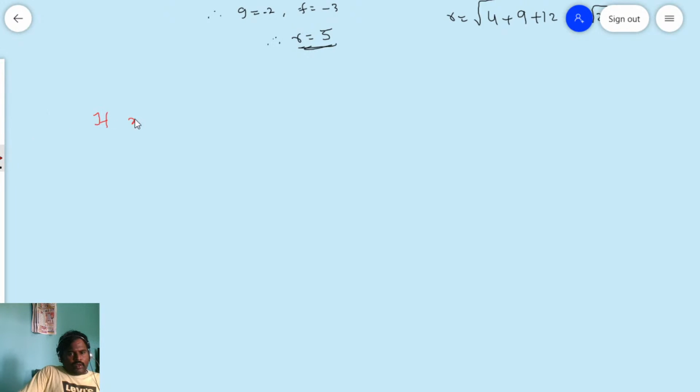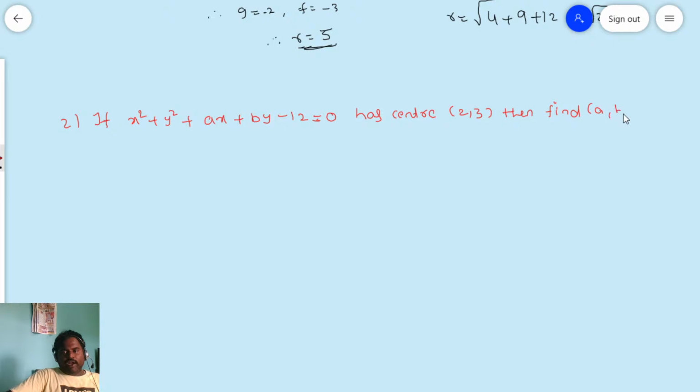Okay, if x square plus y square plus ax plus by minus 12 is equal to 0 has center (2, 3), then find a and b values and also find its radius.